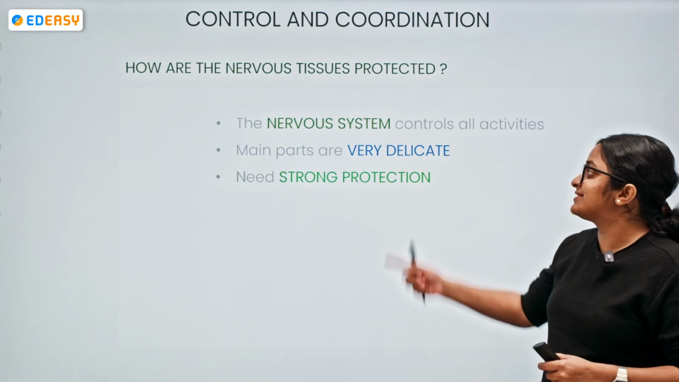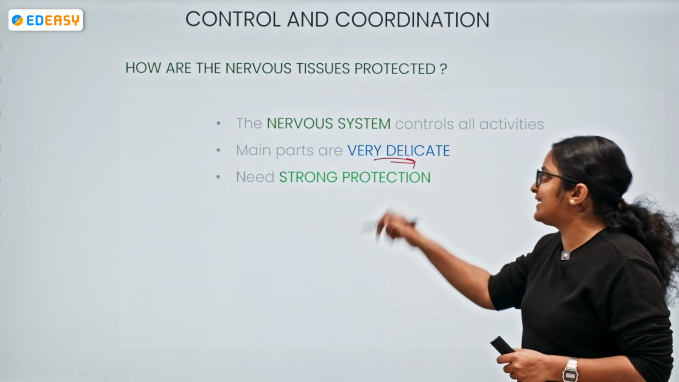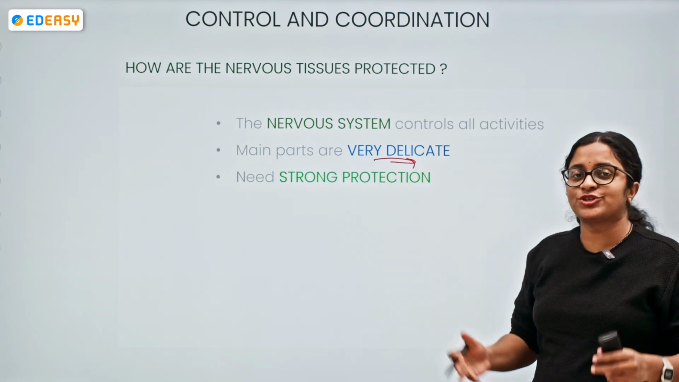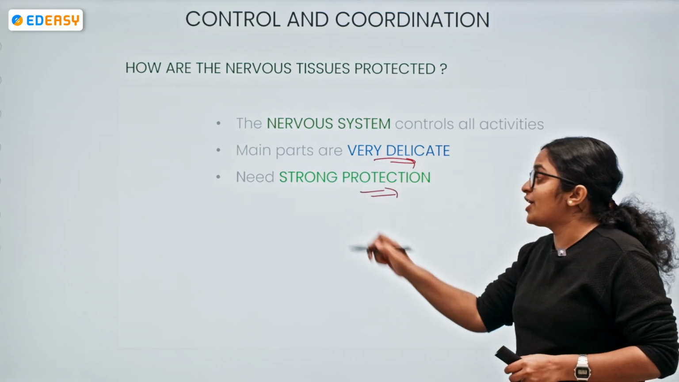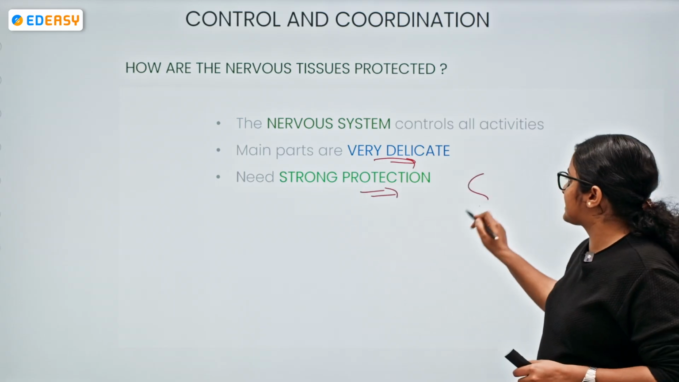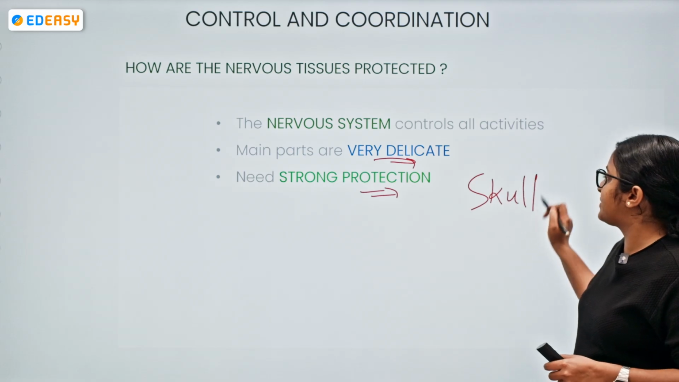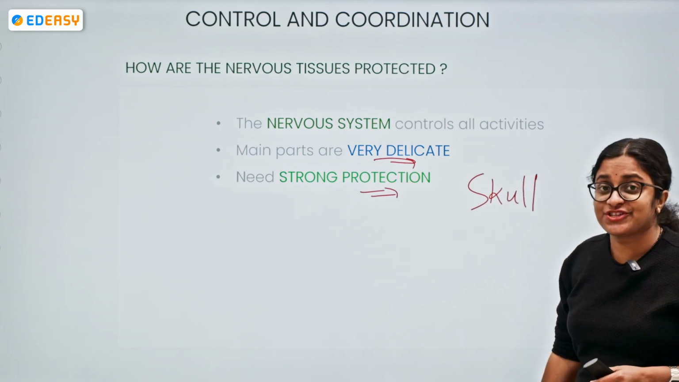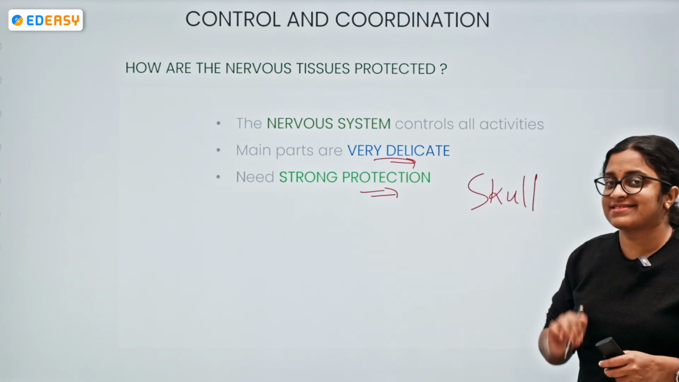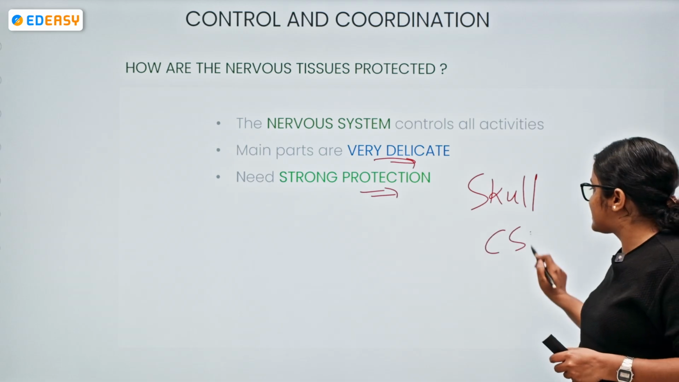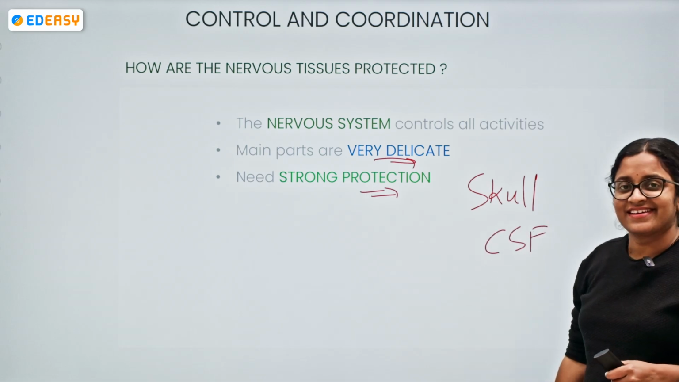So that is the reason, since these main parts are very delicate, they need strong protection. So how does the protection come? One is the skull. If you take the case of the brain, there are the skull and the meninges. How many meninges? Three meninges are there. One more thing is CSF. Yes, can we write this over here?